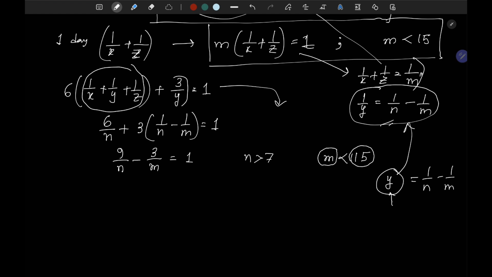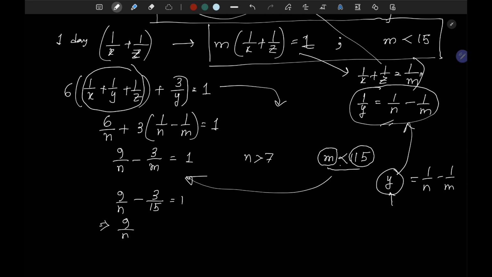Okay. So let's take m as 15. These are extreme conditions we are working with. m is 15 is not possible according to the question, but it is an extreme condition I am taking. So my 9 by n minus 3 by m, with m is 15, equal to 1.